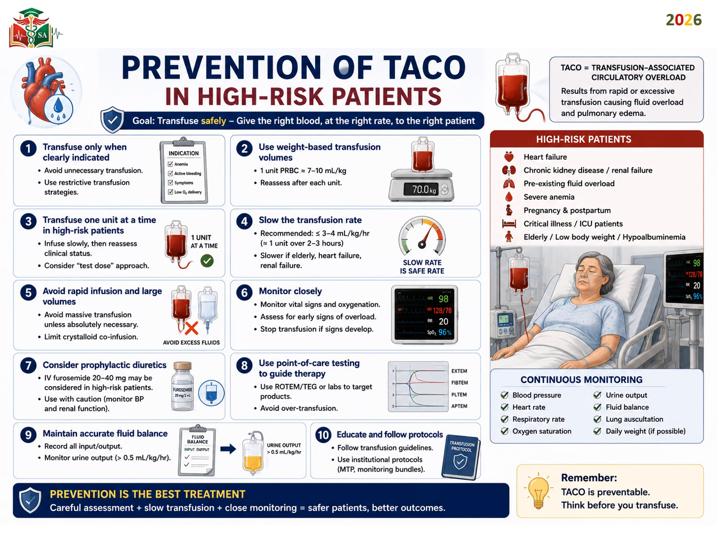Avoid rapid infusion and large volume, which is sometimes very difficult to do in a patient with massive blood transfusion. Monitor closely. This part you have to concentrate on. If you are not sure exactly how you will monitor your patient, go back to the previous lecture on monitoring the patient. Consider a prophylactic diuretic, 20 to 40 milligrams, in a high-risk patient, and use cautiously and monitor the blood pressure and renal functions.